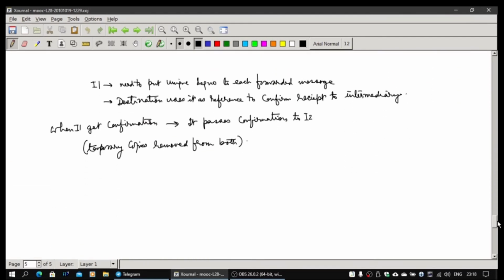Now I1 needs to put a unique sequence number on each forwarded message. This is required because the destination needs to use it as a reference when sending back the confirmation receipt to the intermediary. And whenever I1 gets a confirmation, it passes it to intermediary 2. So both the temporary copies will be removed from both the nodes. And this system will keep on working beautifully, providing resilience. Now there is a slightly different design, but it was there because we did not have any user ID. It was based on node IDs.